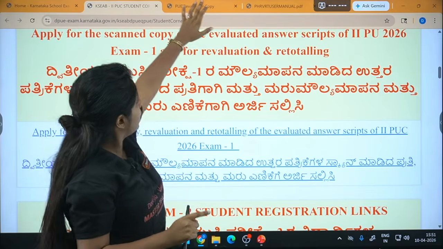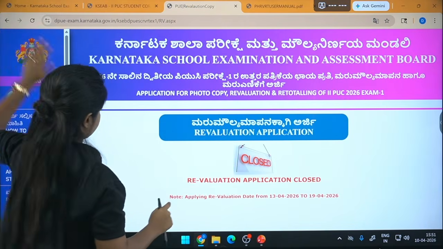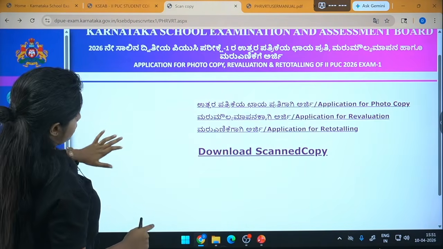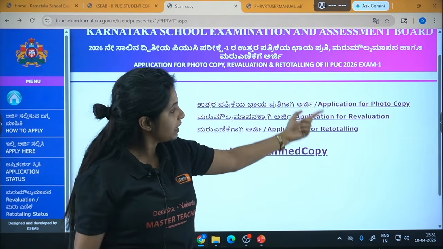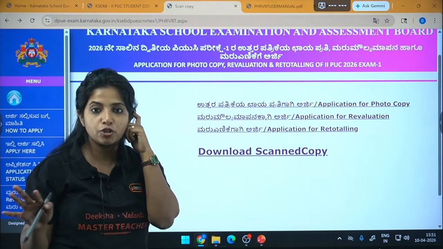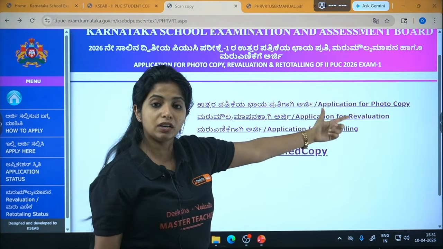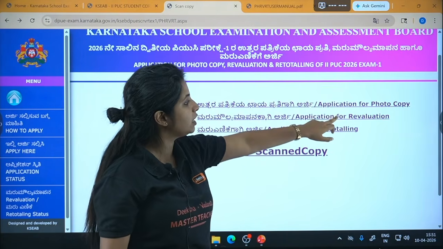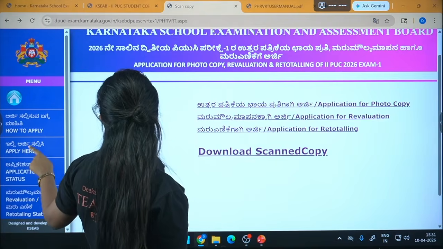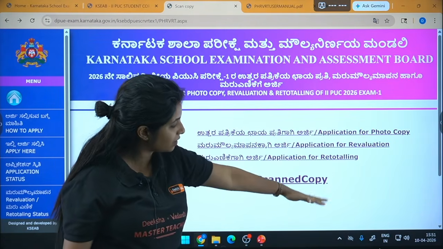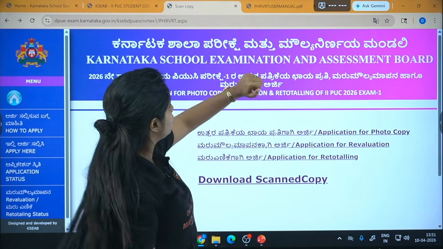So over here, I have done this. Now I have downloaded the scanned copy. Now if I felt that the evaluation has not been done properly, I go for re-evaluation. What do I need to do? I need to click on application for re-evaluation over here. I clicked here, apply here, and I got these things. I click on application for re-evaluation.